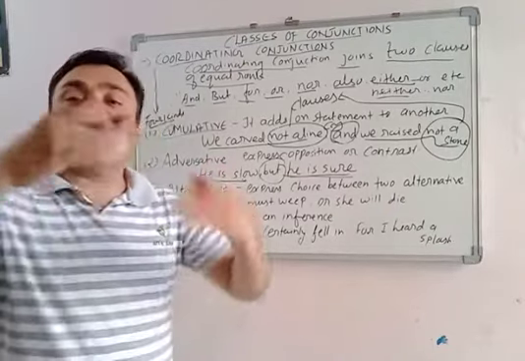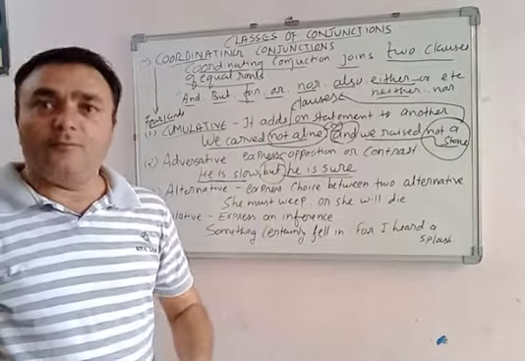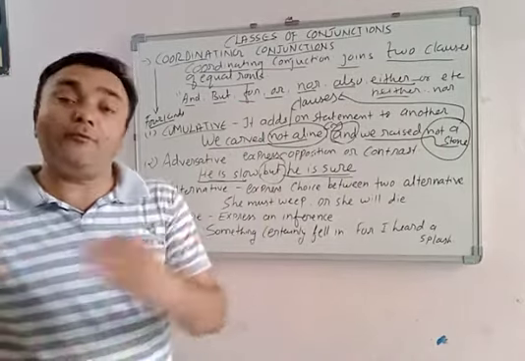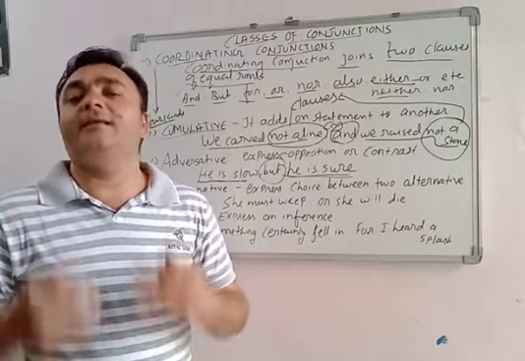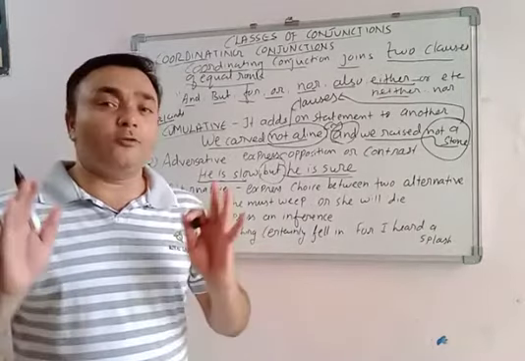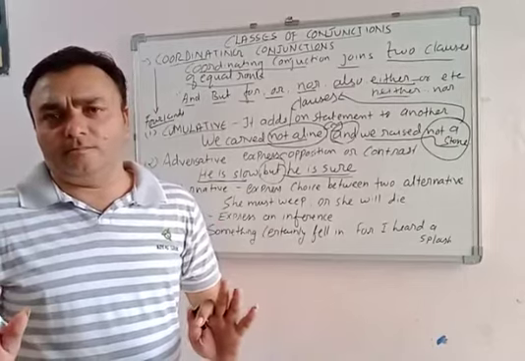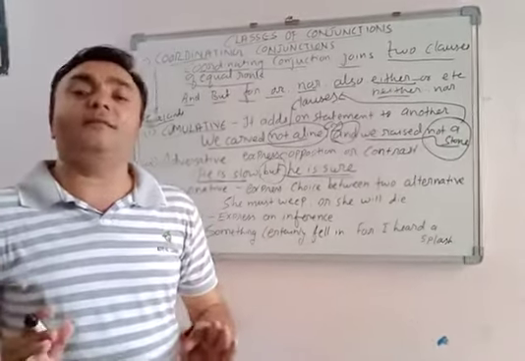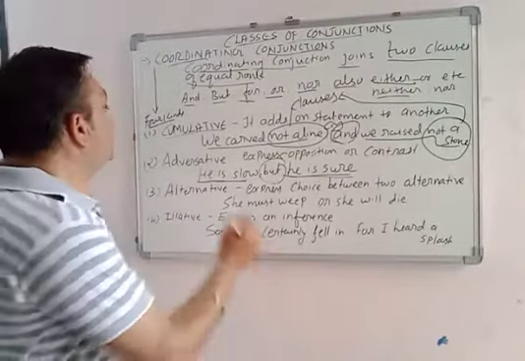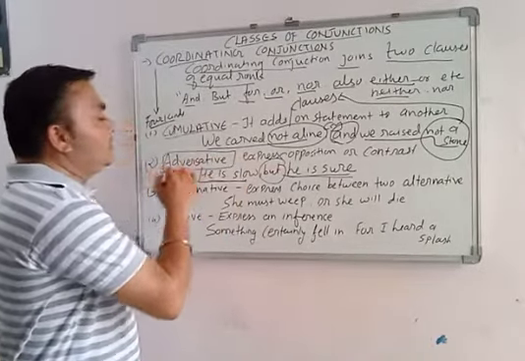Slowly I will reach the first rank. If you are in 1 to 10, even if you are last, if you have confidence you can say, yes, I am sure, no doubt I am slow. I can complete 2 or 3 sums in an hour, but I am sure. So these are adversative conjunctions.